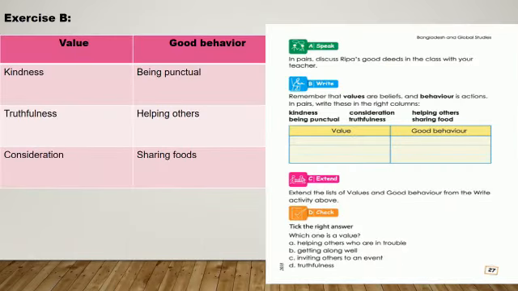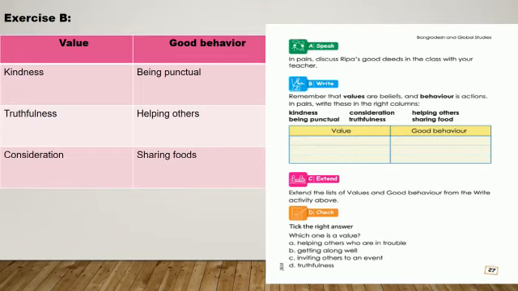Yes, moving on to the next page, page number 27. So here are a few exercises. I have done exercise number B for you. Here they say, remember that values are beliefs and behaviors are actions. In pairs, write these in the right columns.